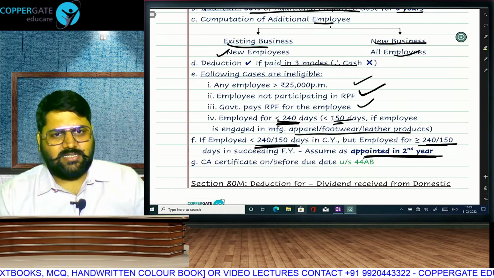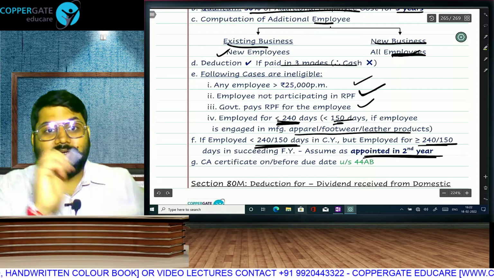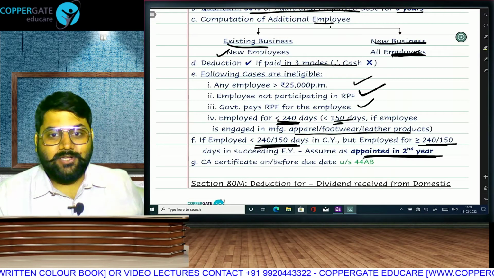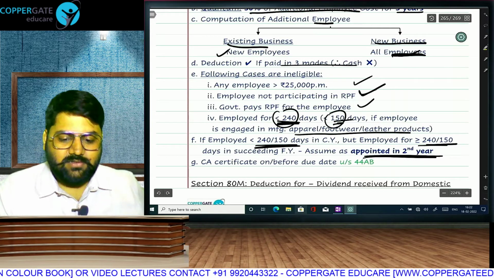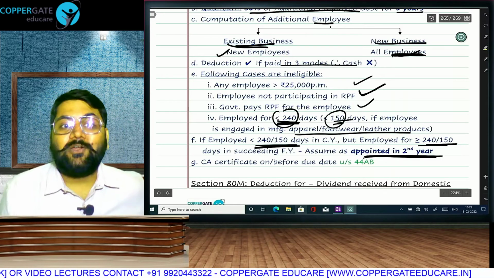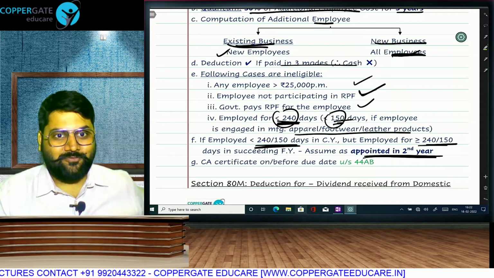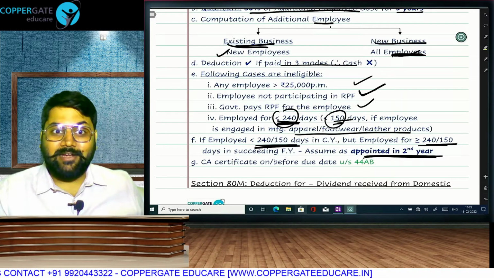Supposing I start my business in March, I will recruit new employees in March only. They are new employees, but they will work only for 31 days of March. So I am not fulfilling this condition, and I will not get the deduction. In year 2, it is an existing business and they are all carry forward employees. They are not new employees because they were already recruited last year in the month of March. So I will not get any deduction in year 2 also.